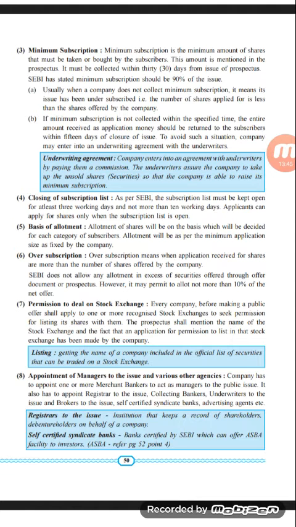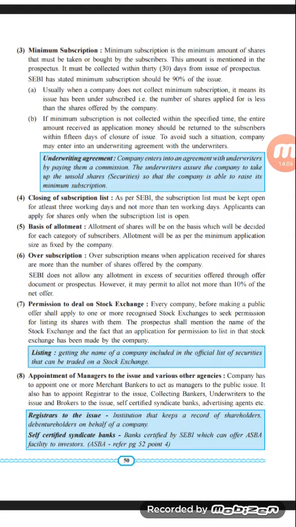To avoid such a situation, the company may enter into an underwriting agreement with an underwriter. In order to be on the safer side, the board of directors will take the help of the underwriter, who will give them the guarantee that whatever shares remain unsold for the minimum subscription, all those unsold shares will be taken up by the underwriter.